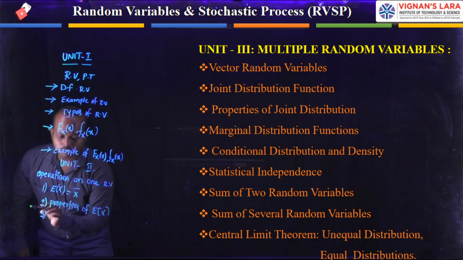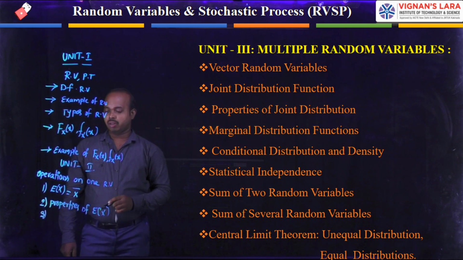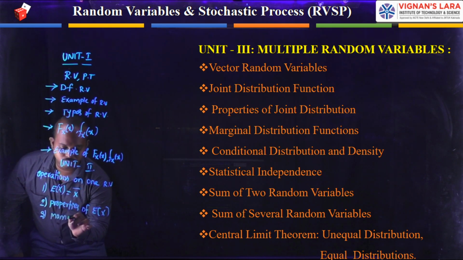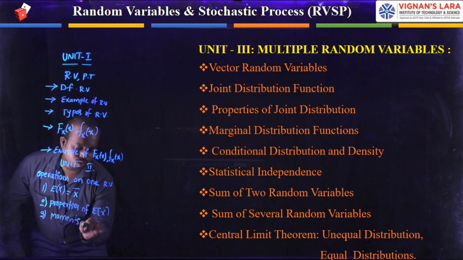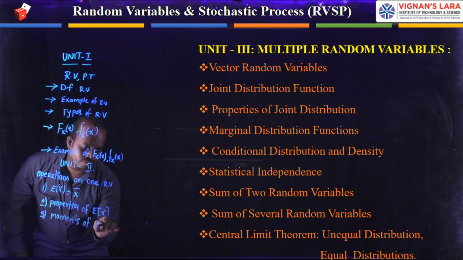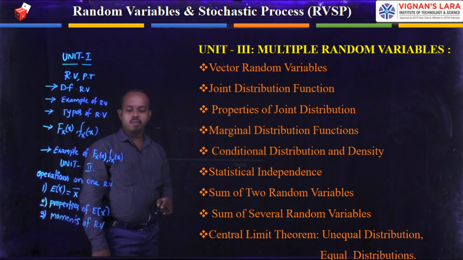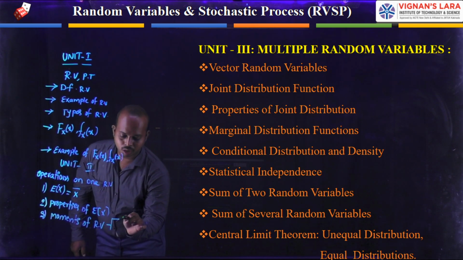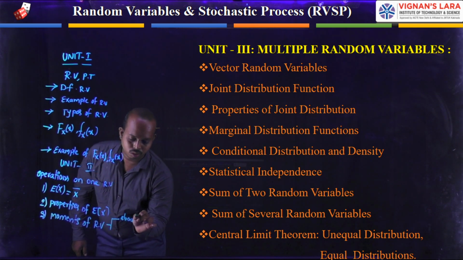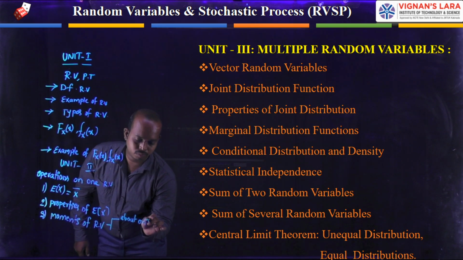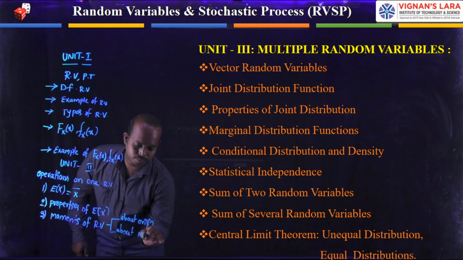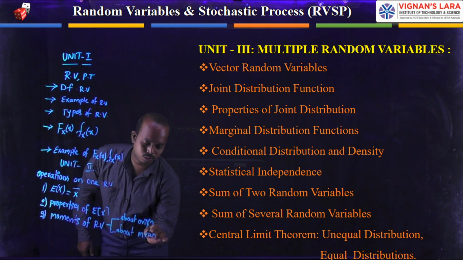The second operation on a random variable is the moments of a random variable. In these moments, we have the classification: about the origin, and the second one about the mean value.